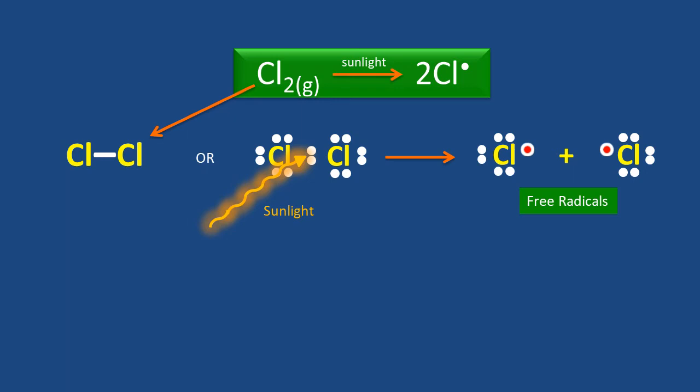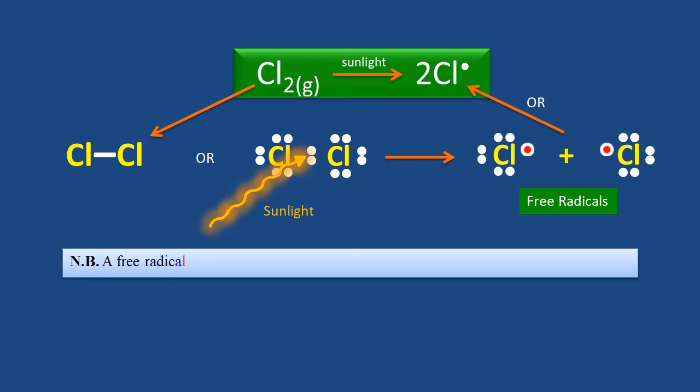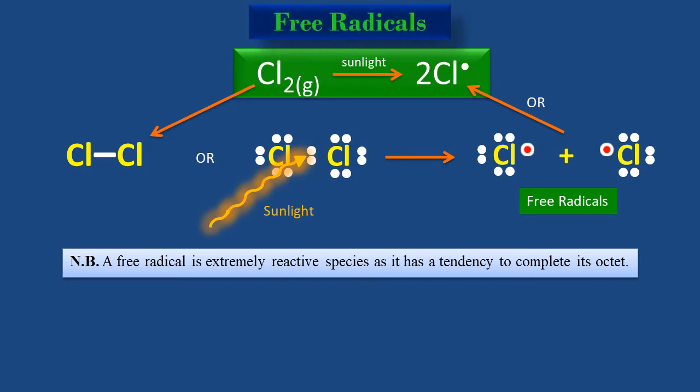I hope you understand. And its octet is incomplete, you see. So this is how 2 chlorine free radicals are formed. And this is to be noted that a free radical is an extremely reactive species, as it has a tendency to complete its octet.